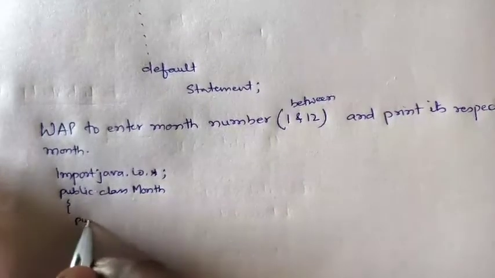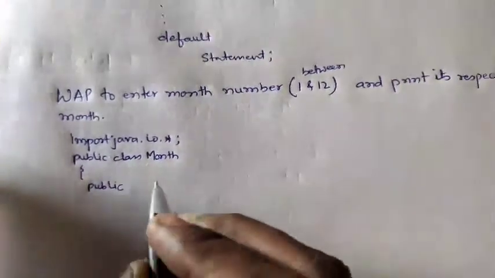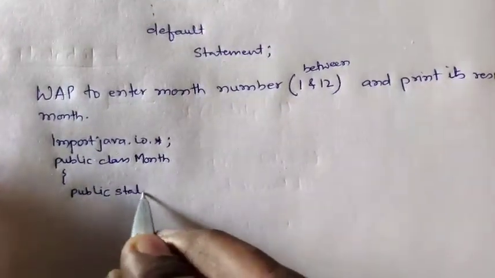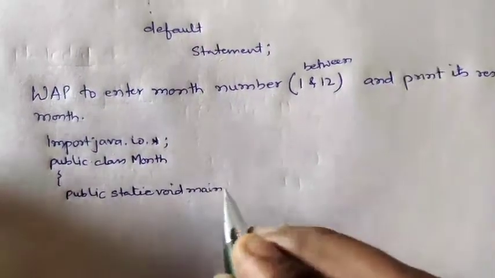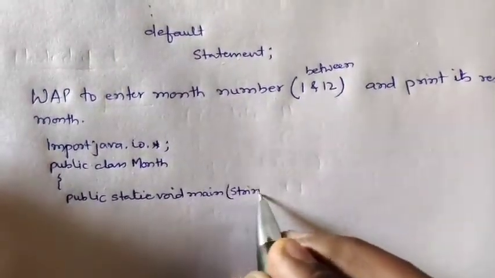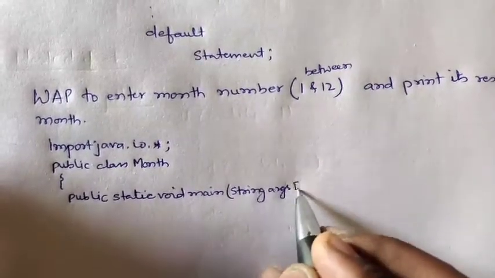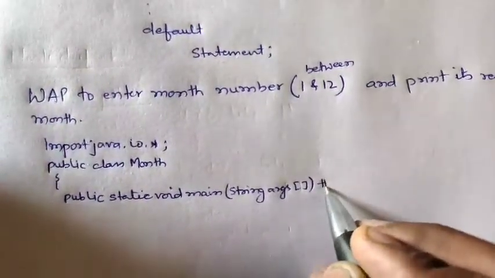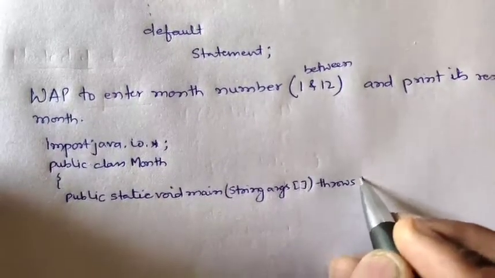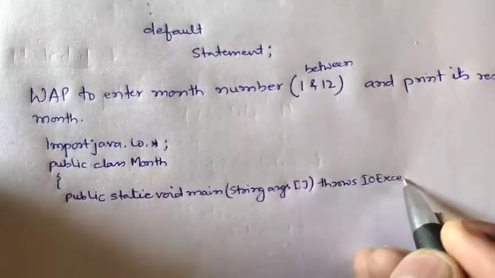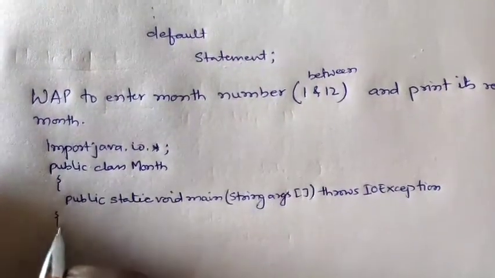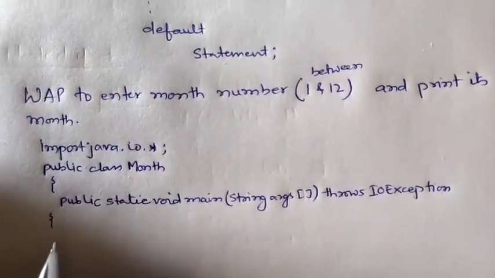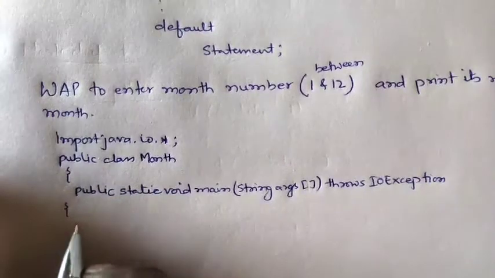We will write the main method, public static void main, String args, then throws IOException. Then we will open our main method and declare month as an integer.